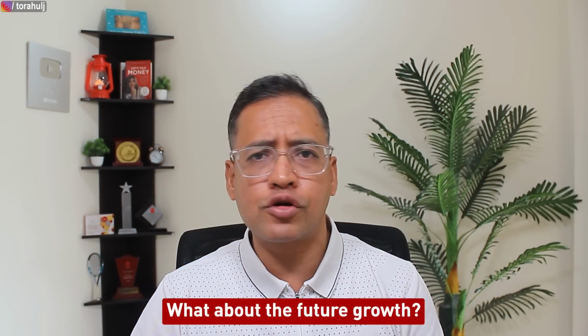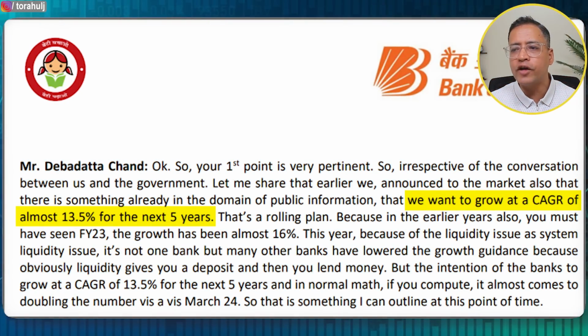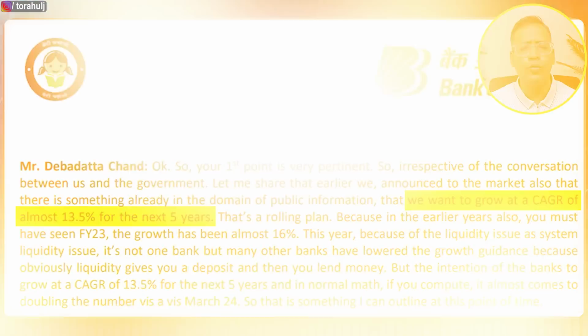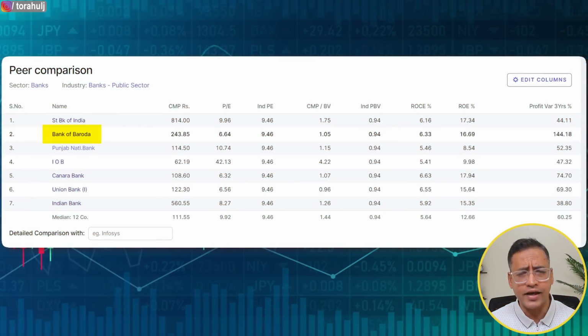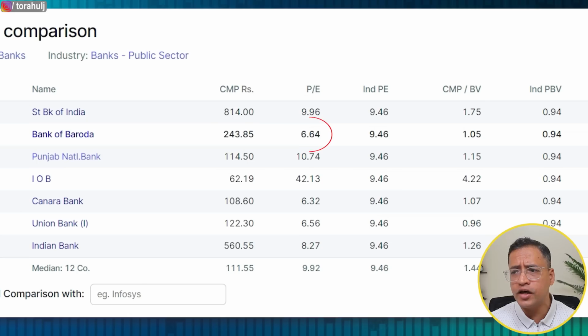Now, hypercritical point number 3 about this bank is what about the future growth? So have a look at my screen. You will see the bank is predicting around 13.5% growth for the next 5 years, which is quite healthy in my view. Lastly, if you look at the valuation of this company, Bank of Baroda being I think the second largest PSU bank, the PE ratio is 6.64, much lower than the industry PE of 9.46, and the PB ratio is 1.05, slightly over the industry PB of 0.94. In my view, it's not highly overvalued at all.